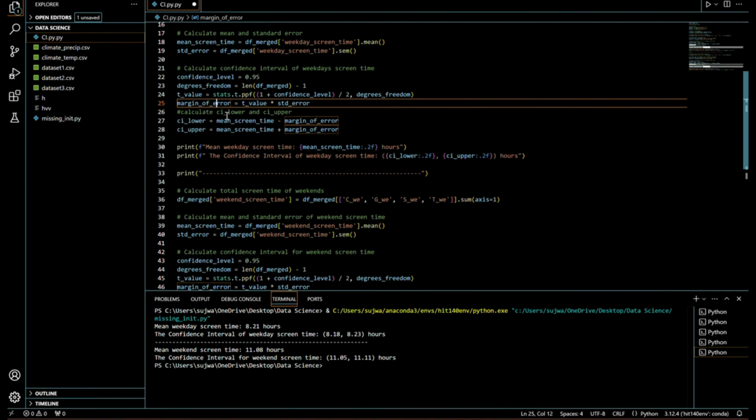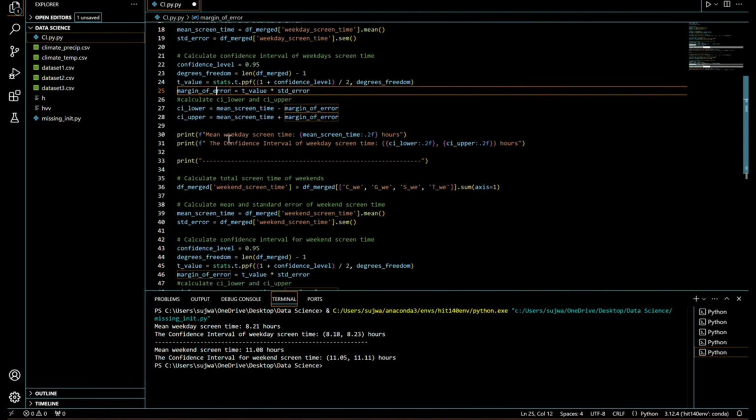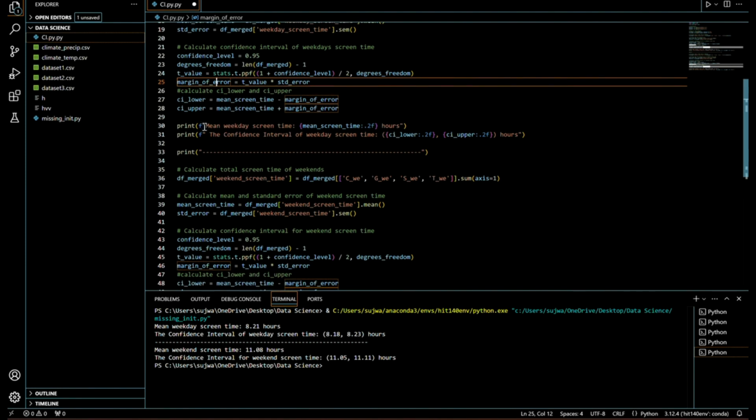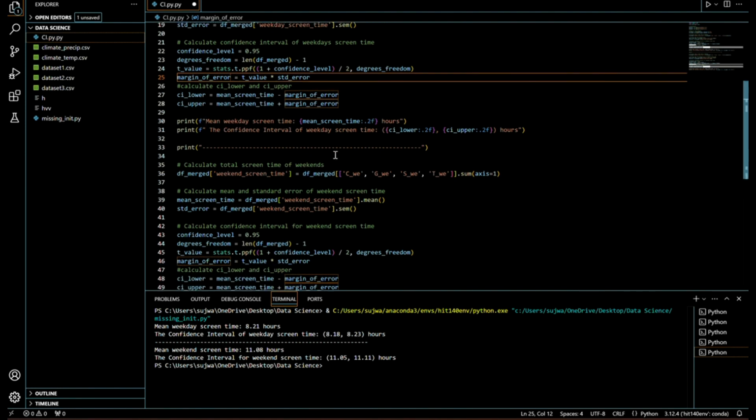And then I calculated the CI lower and CI upper. It's just a formula: mean screen time minus margin of error for CI lower, and mean screen time plus margin of error for CI upper. Then I printed the mean of weekday screen time and the confidence interval of weekday screen time.